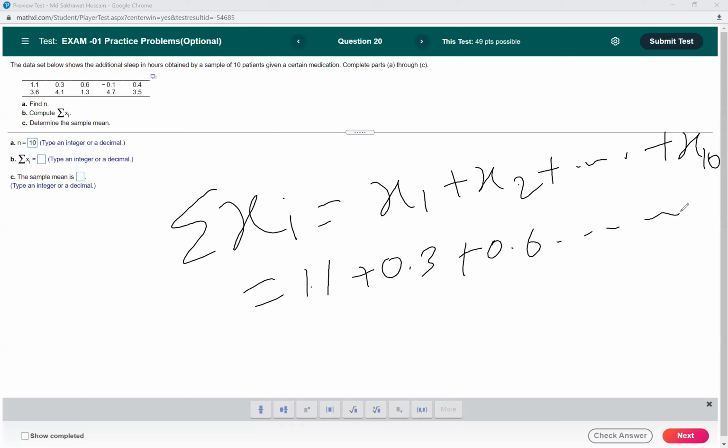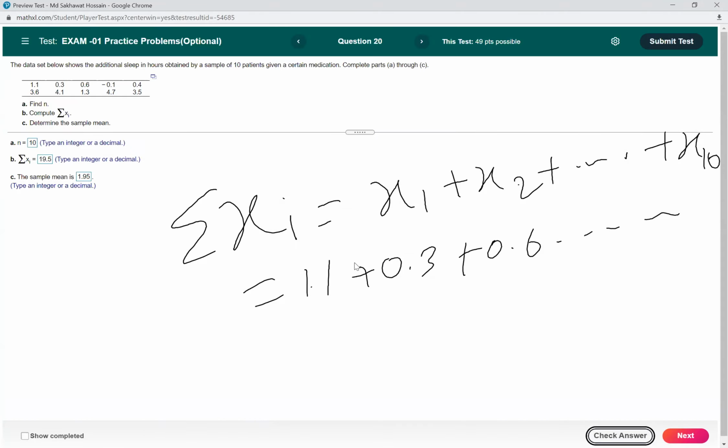So this is 19.5. So the summation of xi is 19.5. Then the sample mean will be divided by 10, so 1.95. So hopefully we get the correct answer. Yeah, so that should be the answer for these questions.